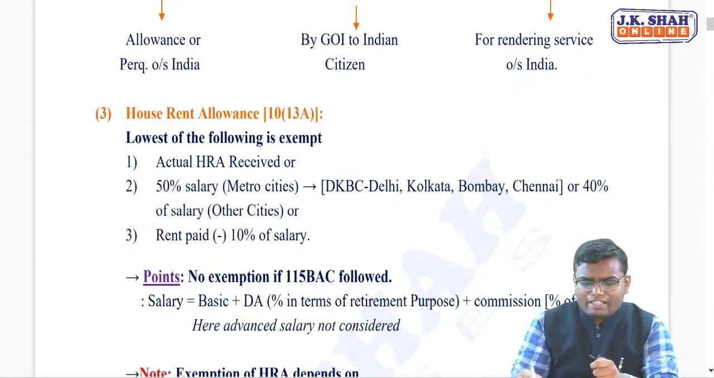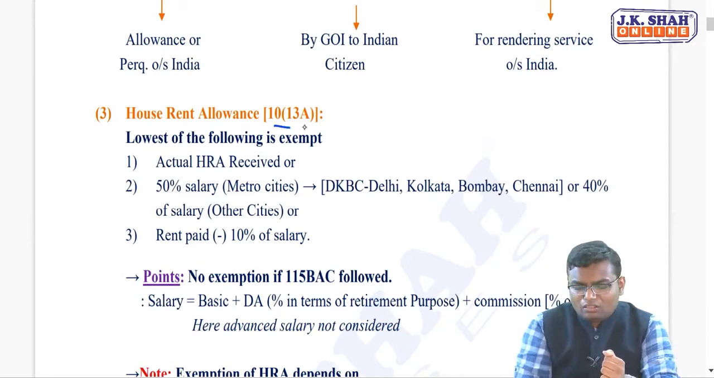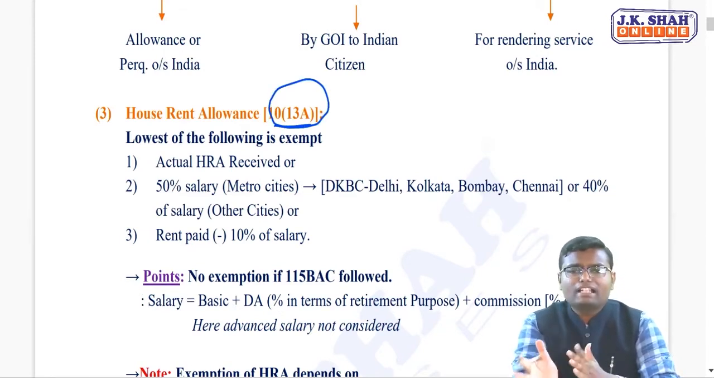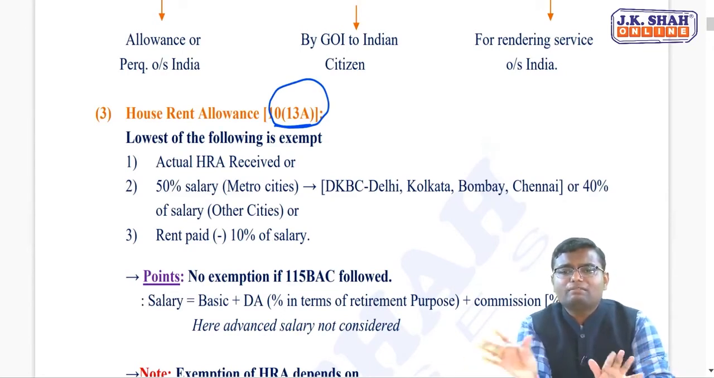Then next, house rent allowance. You must be paying rent to live in the city or to live in some transferred city, whatever. To mitigate the gap of expenditure due to that rental expense, you are given house rent allowance. But house rent allowance is not fully taxable, not fully exempt. Something exempt, something taxable. Now what is exempt? It is given under section 10 clause 13A. Three conditions are given. You have to find out the answer of all three conditions. Whichever is lowest will be exempt, balance will be taxable.